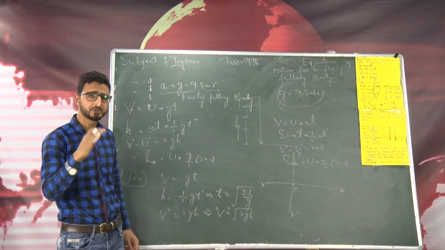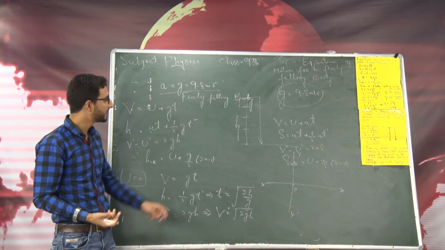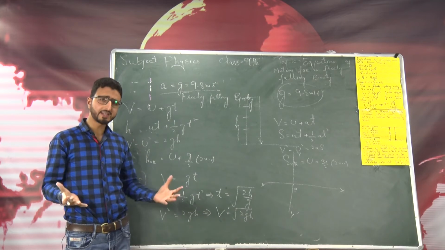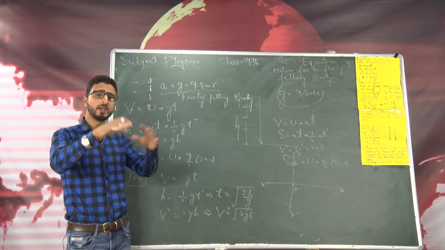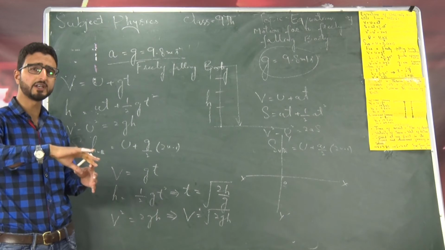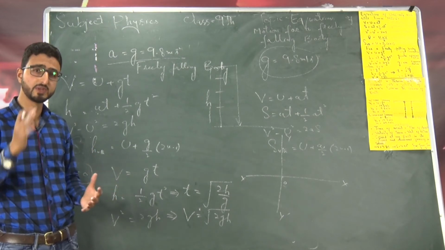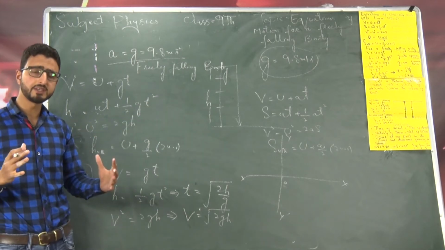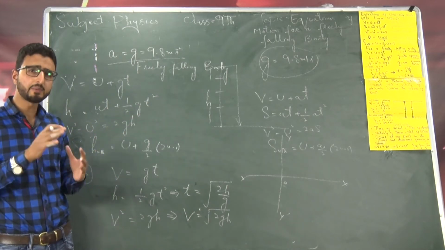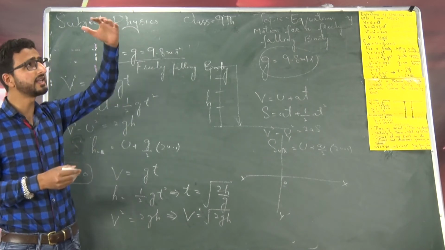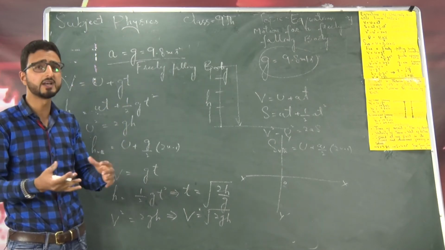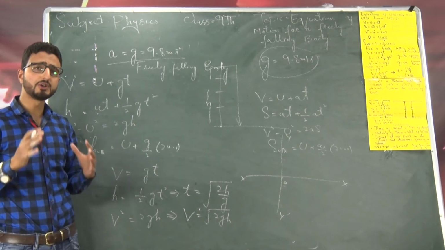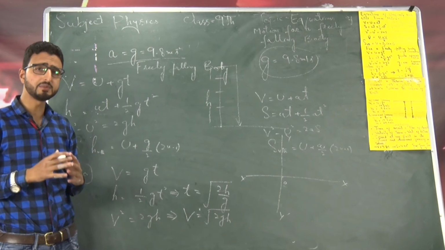But remember dear students, we are assuming here that we neglected the effect of air resistance. We neglected the rotation of the earth, because due to rotation of the earth g changes. We neglected these things. One thing, that is we neglected the effect of air resistance, we neglected the effect of rotation of the earth, and we neglected the effect of altitude as well. So these are just some of the assumptions in this very case.